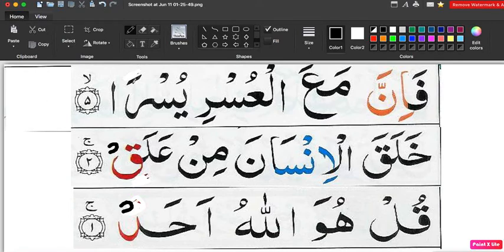From Yusran, double Fatah I change to one Fatah, so it becomes Yusra. Whenever you see double Fatah, it changes into one Fatah. From Alaqin it changes into Alaq. Double Kasra changes into Sukoon, and double Dhamma changes into Sukoon also. From Ahadun it becomes Ahad.